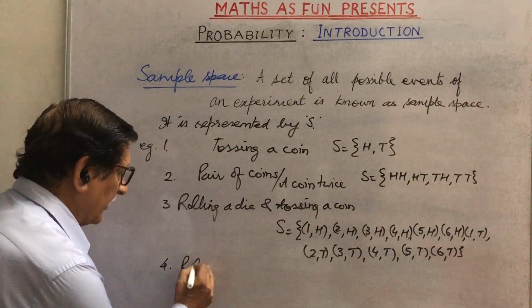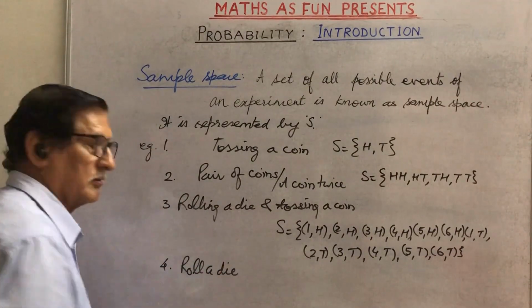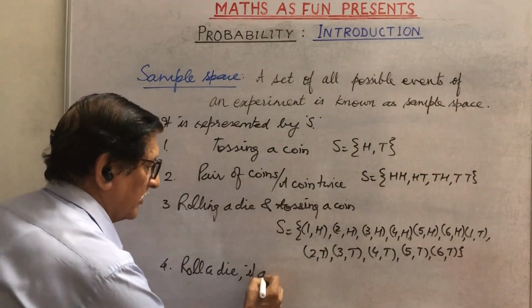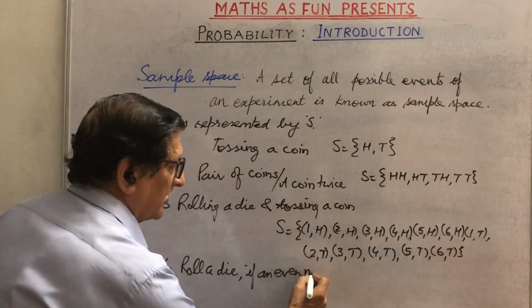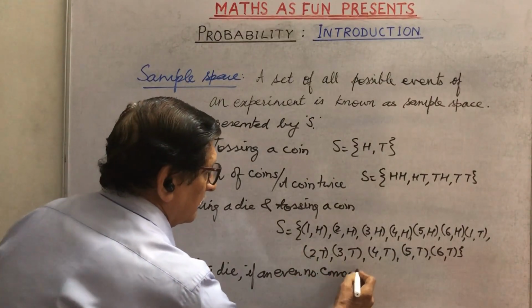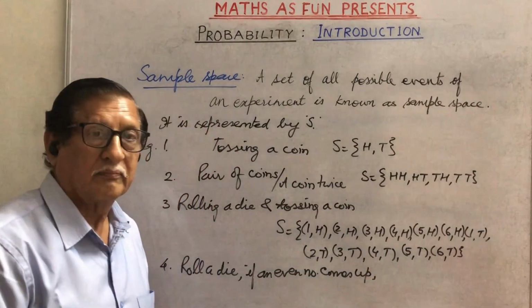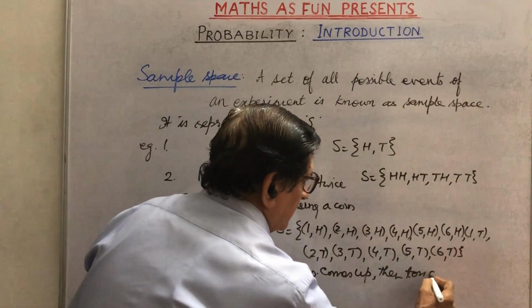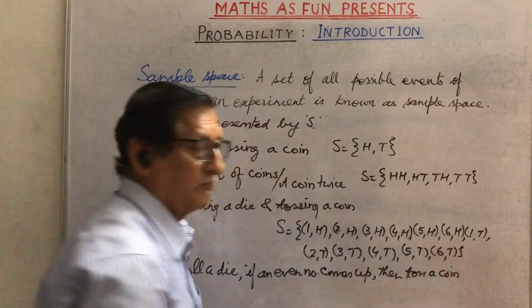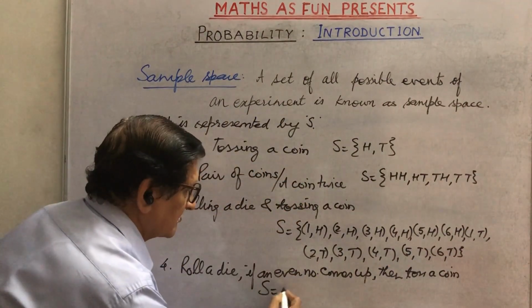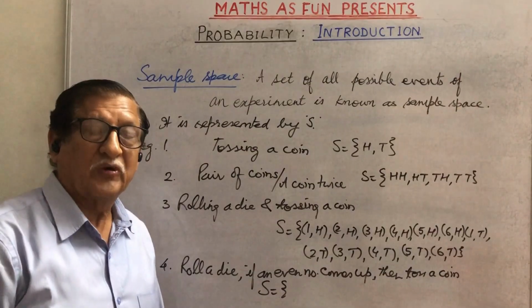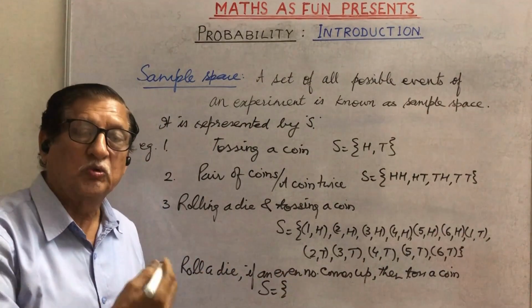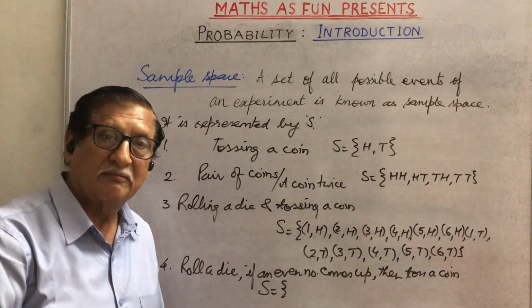Let's take one more example. Suppose we are rolling a die. If an even number comes up, then toss a coin. Then what will be the sample space? We can see here the numbers which are even numbers, they are 2, 4 and 6 only.